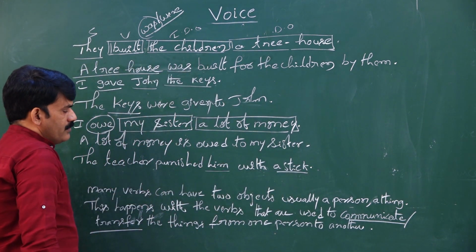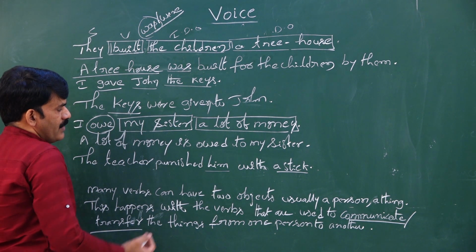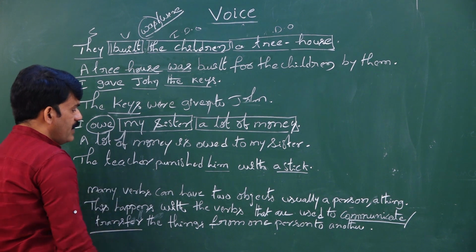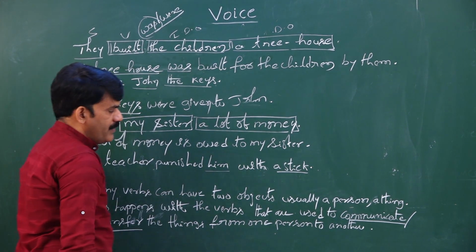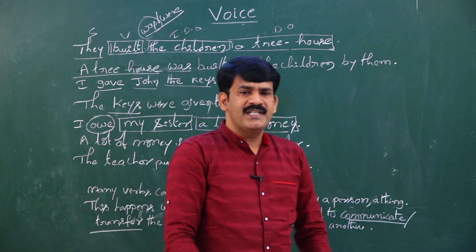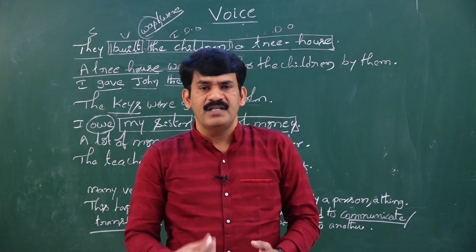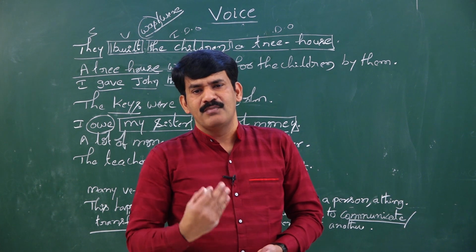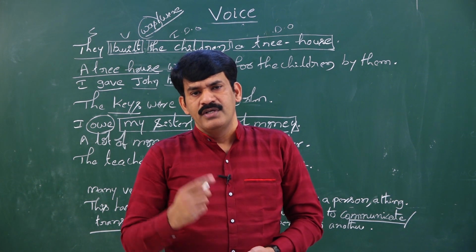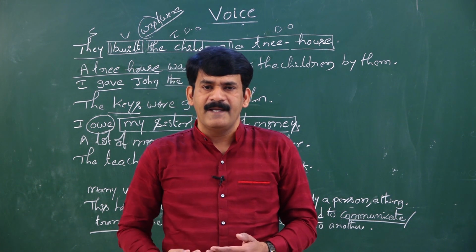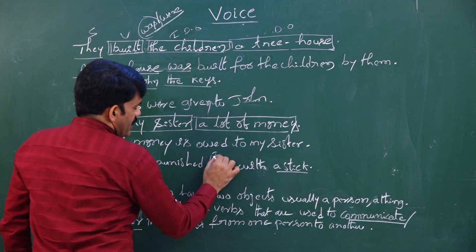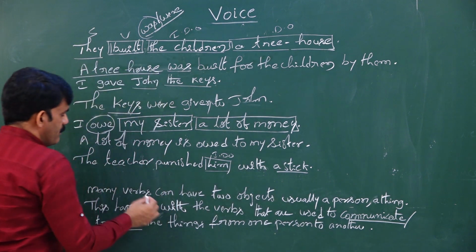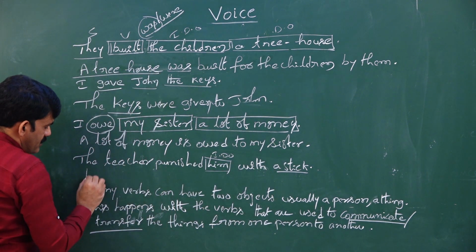Next sentence gives you a little clarity, and it's a little different from the other three sentences. The teacher punished him with a stick. Who is given importance here? Is it the stick or the sufferer? Sufferer is given importance here. Henceforth, you need to start passive voice only with the indirect object. What is indirect object here? Him. Then you write the subject form of indirect object.